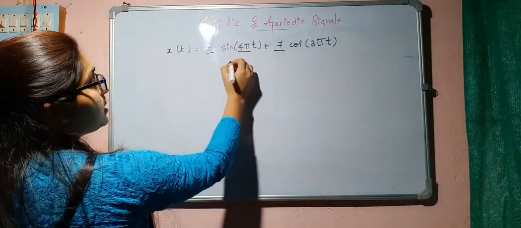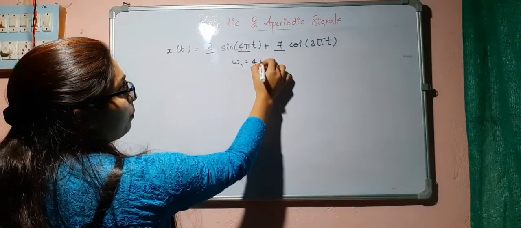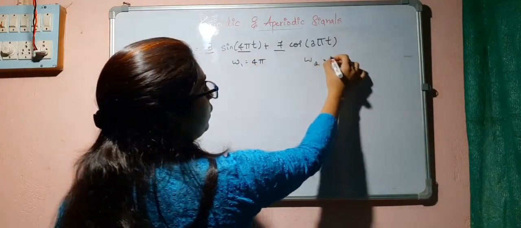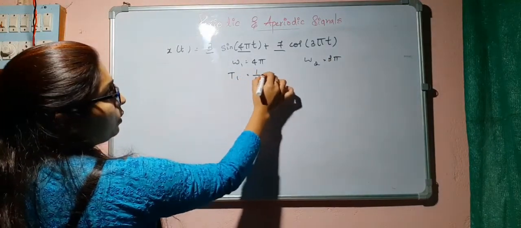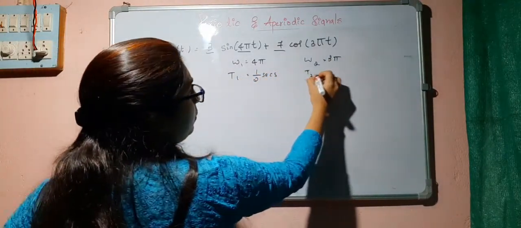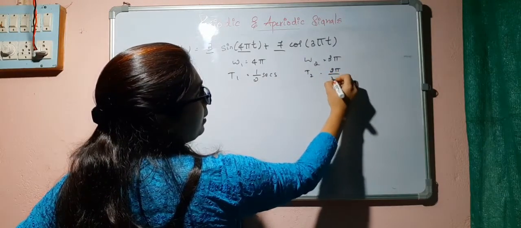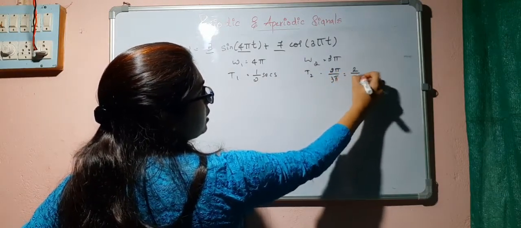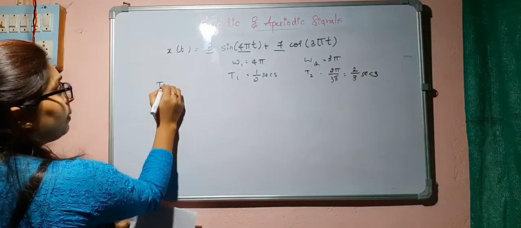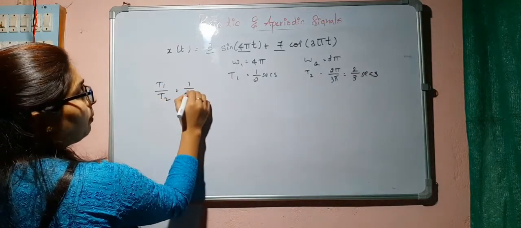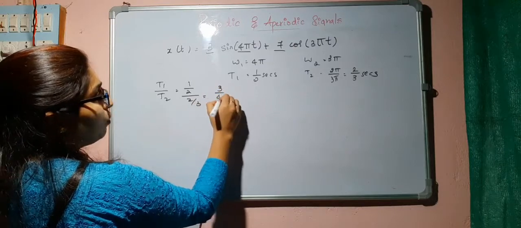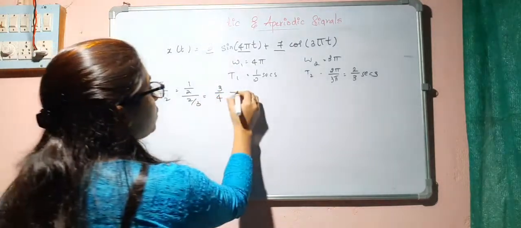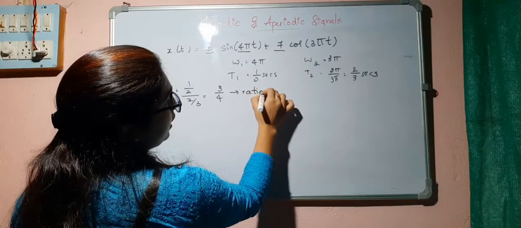Omega 1 is equal to 4 pi, omega 2 will be equal to 3 pi. So T1 will be equal to 1 by 2 seconds, T2 will be equal to 2 pi by 3 pi, that is 2 by 3 seconds. So T1 by T2 is 1 by 2 divided by 2 by 3, that is 3 by 4. So this is rational, right?